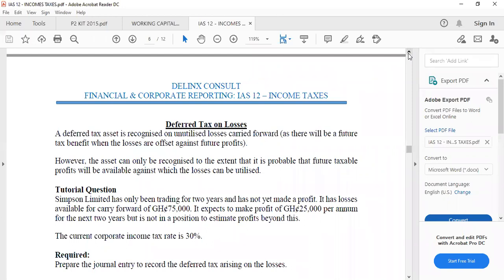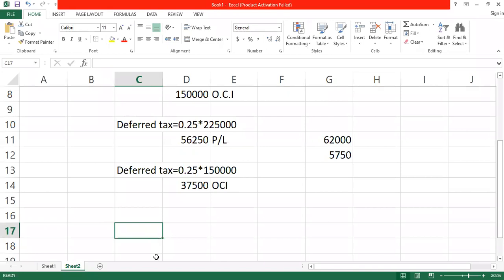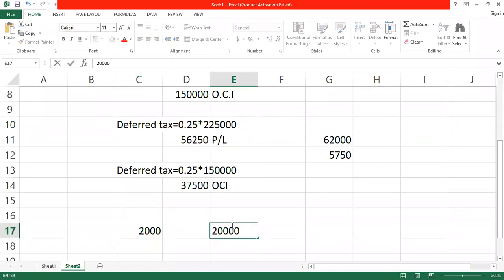What would be the implication of this? If we are making a loss of 2,000 and in the future our profit after everything is 20,000, we should have paid tax on the 20,000.